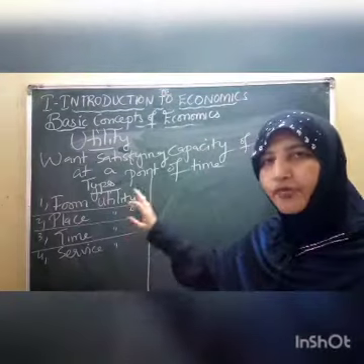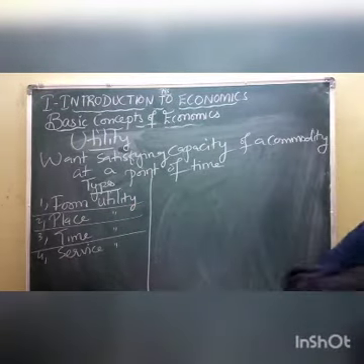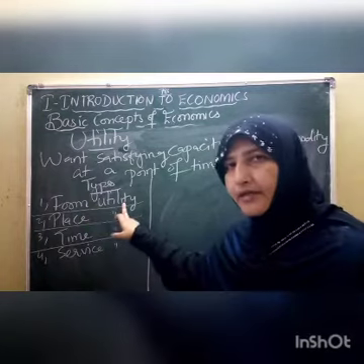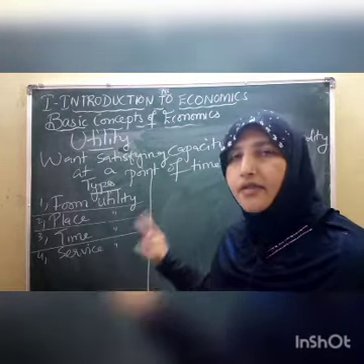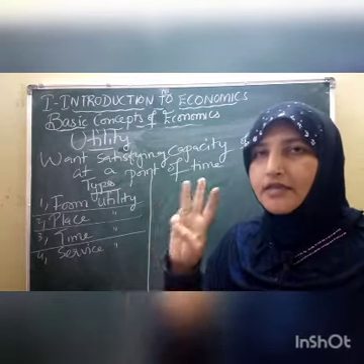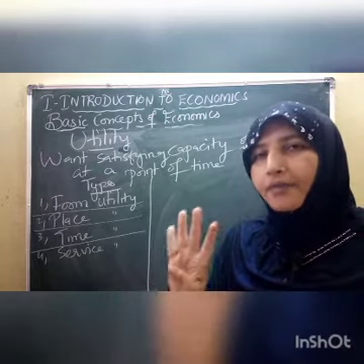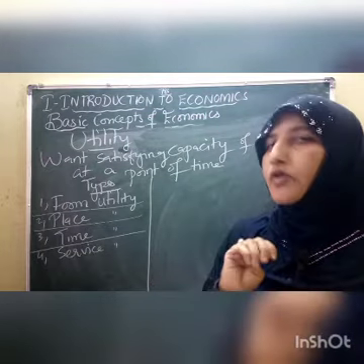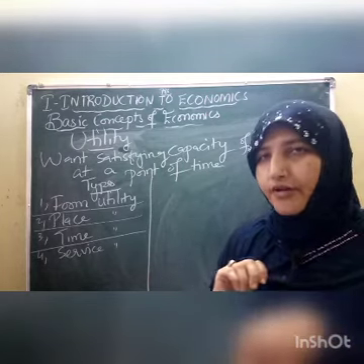So utility is of 4 types. This is very important. Pay concentration, children. Utility is of 4 types, that is form utility, place utility, time utility and service utility. Form, place, time and service are the 4 important types of utility. So let us discuss one by one, as it is an important question for 5 marks, children.